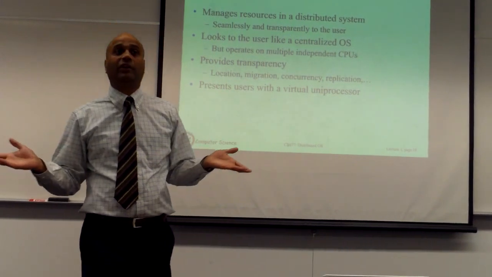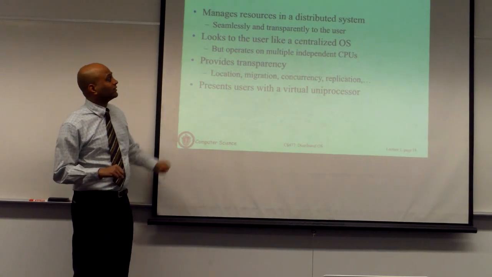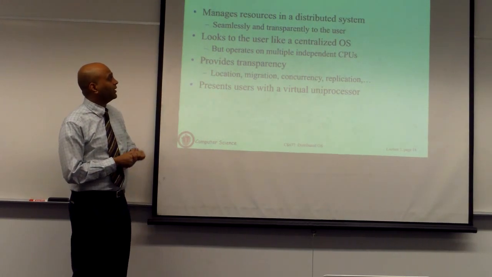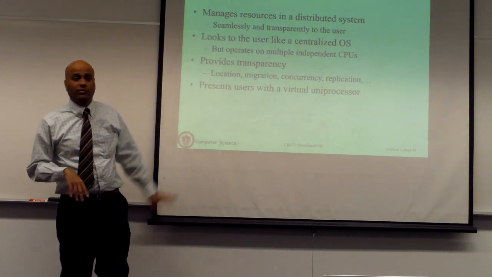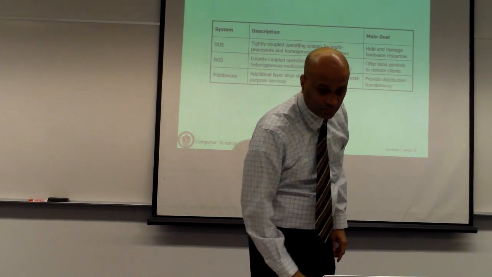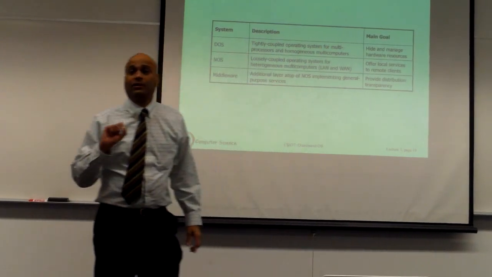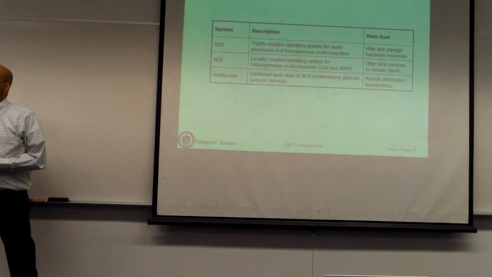And the OS has actually hidden the fact that there are multiple machines underneath. So that essentially looks like a centralized OS, operates on multiple independent CPUs, provides all kinds of transparency. In fact, you have hidden the fact that there are even multiple machines at all. That's the purest form. Now, that is hard to build. So what you actually see in practice is some relaxed versions of it.